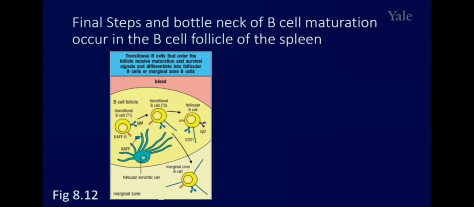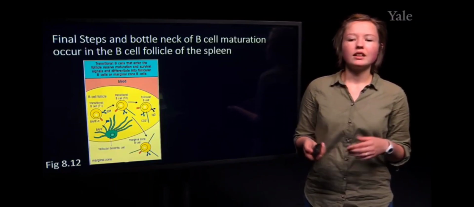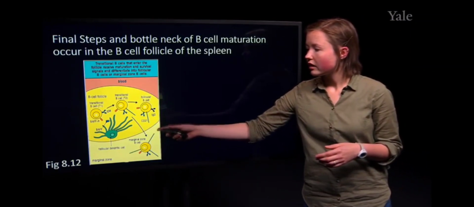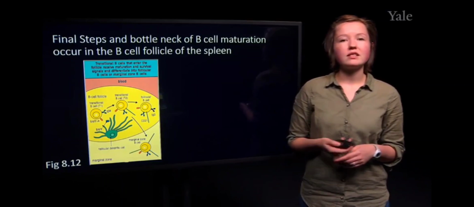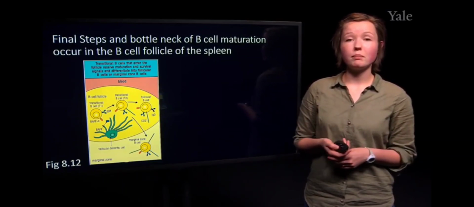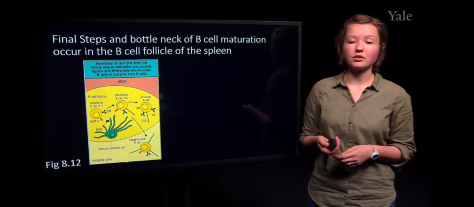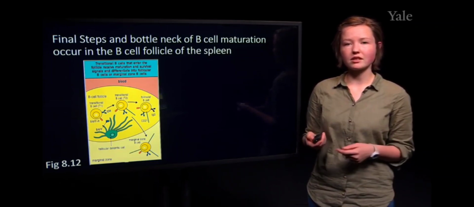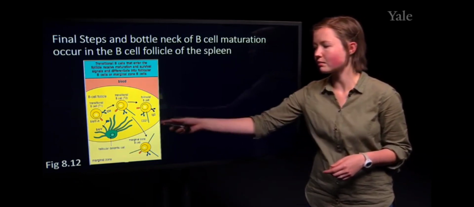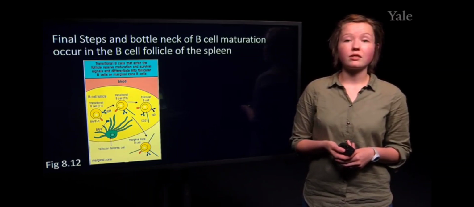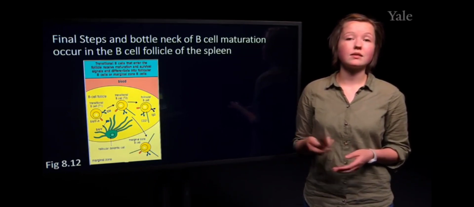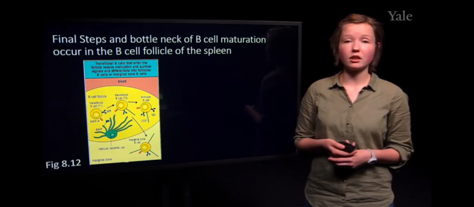So you can see here this follicular dendritic cell, and mature B cells will be able to express these BAFF receptors that interact with this BAFF that is present on the surface of the follicular dendritic cells, and this gives a survival signal to those particular B cells so that they are able to survive.